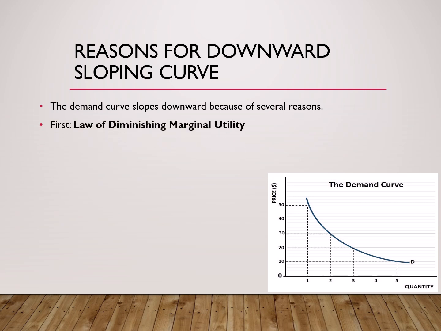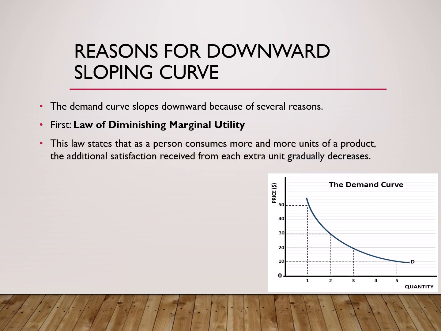The first condition is the law of diminishing marginal utility. This law states that as a person consumes more and more units of a product, the additional satisfaction received from each extra unit gradually decreases. Let us understand this with an example.